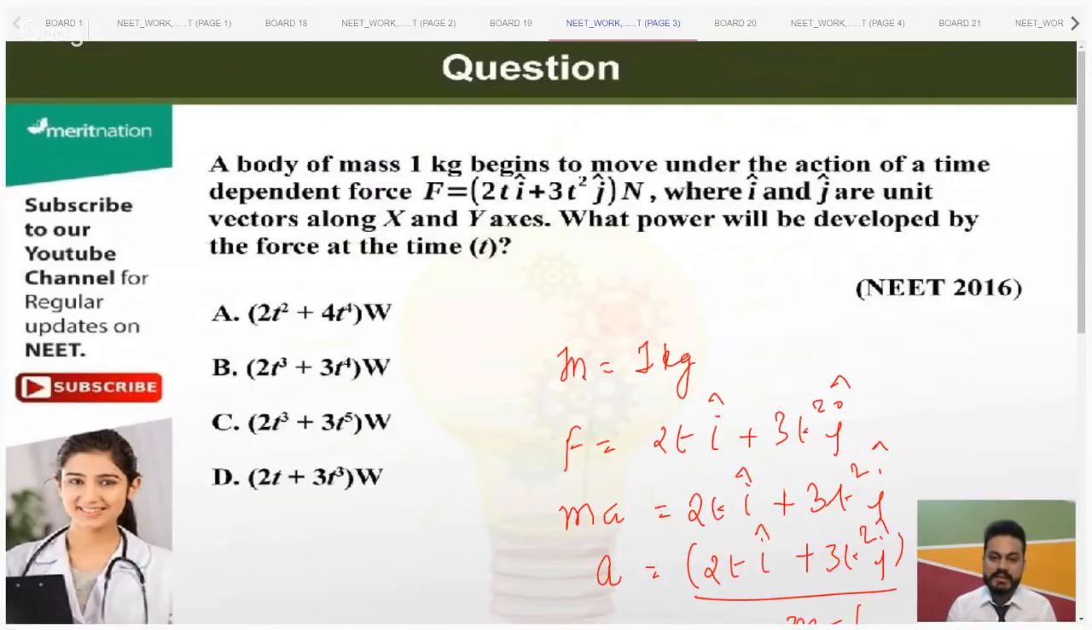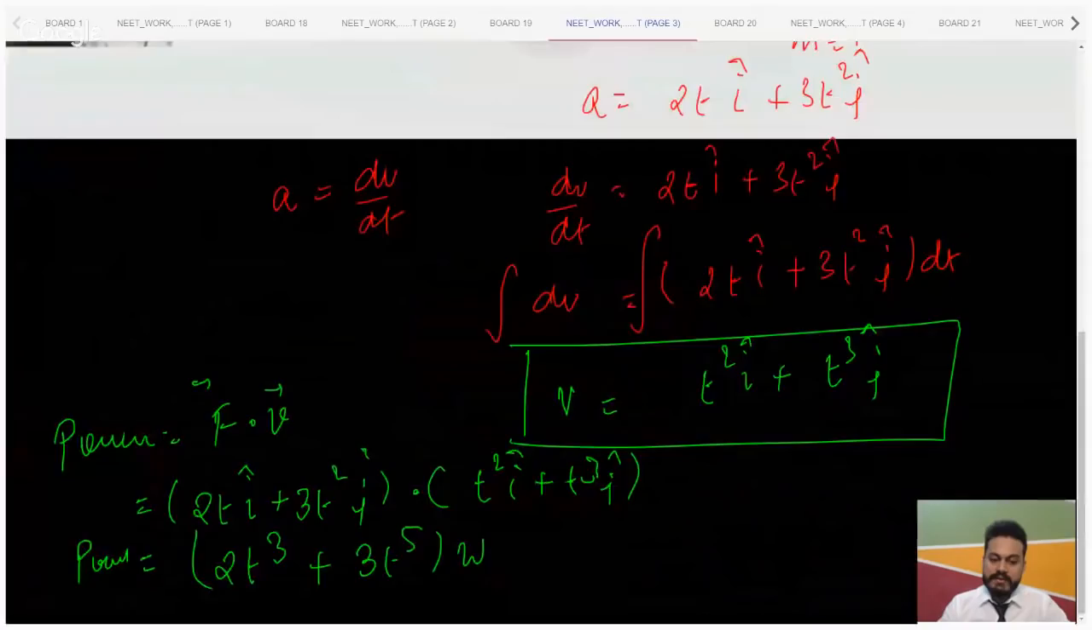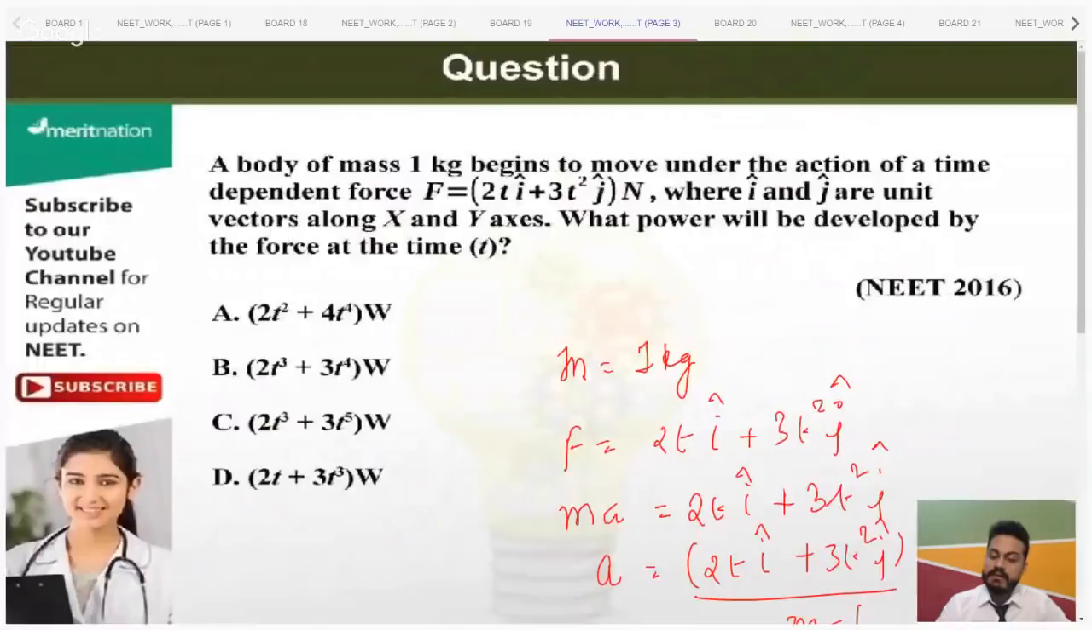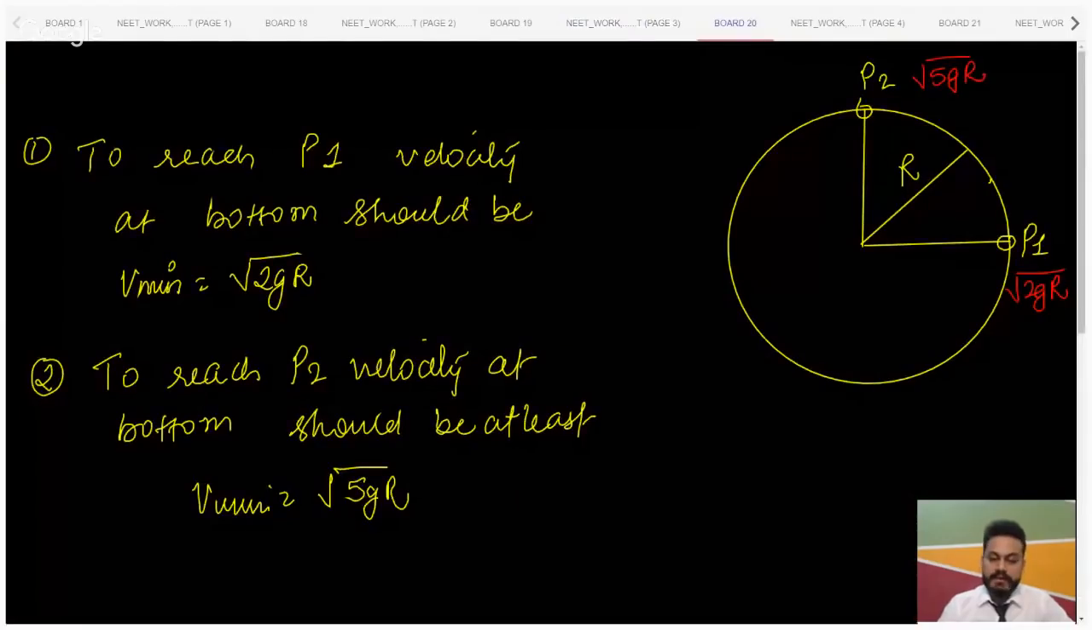I didn't understand, Niyati. It's a simple one. Just find velocity by integrating the expression of acceleration and then take the dot product to find power. Let's move to the next one.